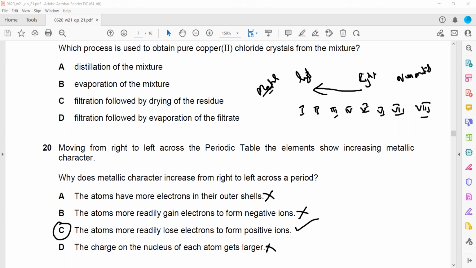So this was the October-November 2021 paper 2 variant 1. The next session will discuss the remaining questions.